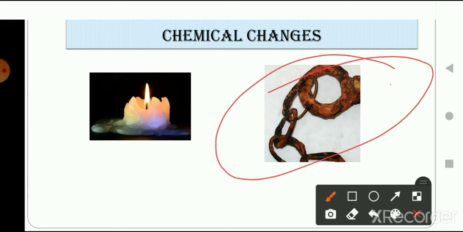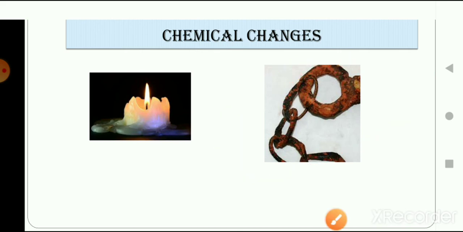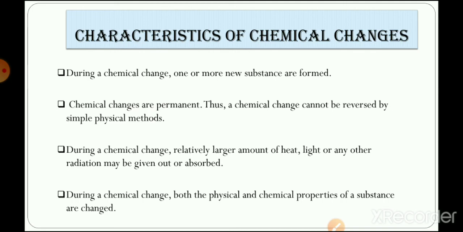What are more examples that we can see of chemical change? Cooking of food is also a chemical change where a new substance is formed, right? Curdling of milk is also a chemical change. Digestion of food, which happens inside our body, is also a part of chemical change. Germination of seed is also a chemical change. So these were some common examples of chemical change, and I hope all of you can now identify what a chemical change is. Now let's talk about the characteristics of chemical change, students.